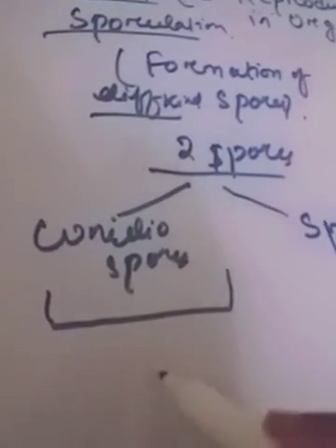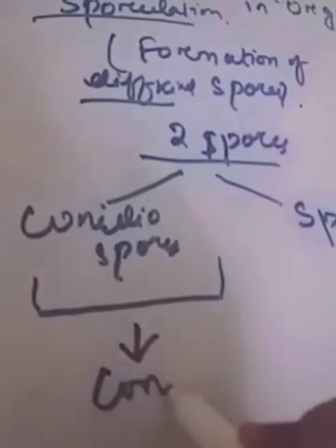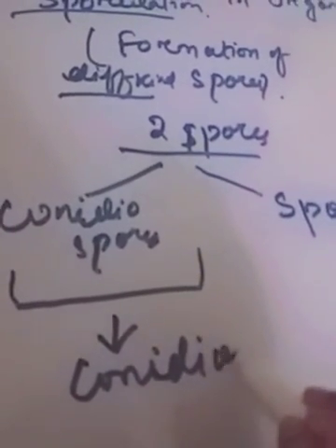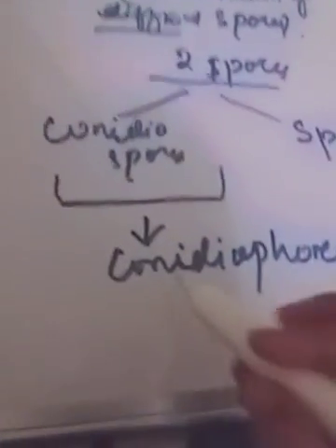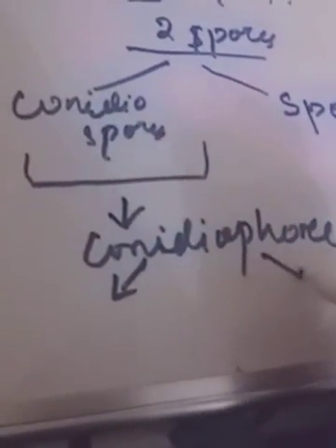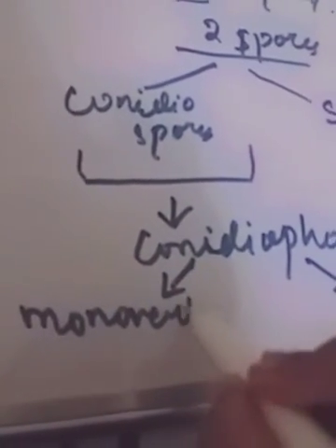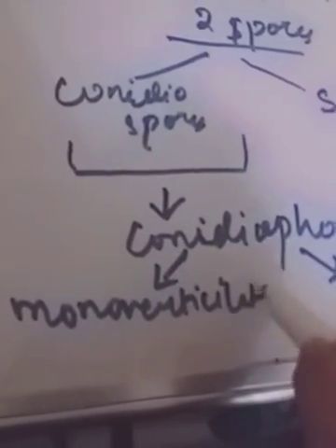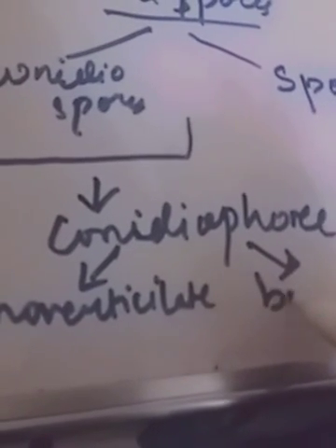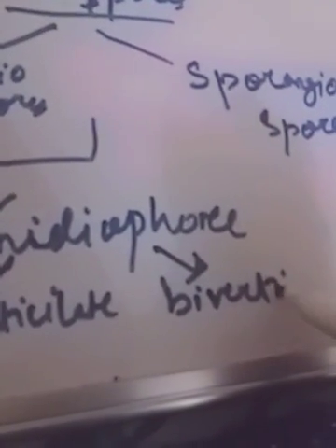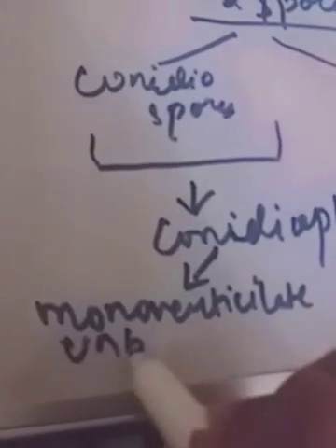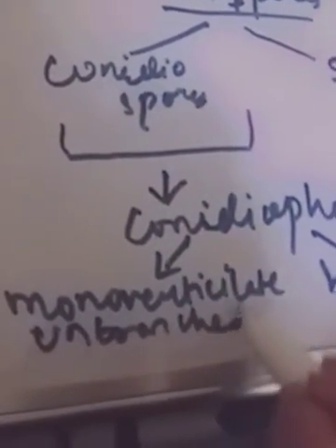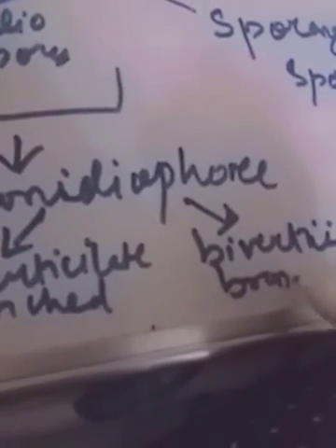The conidiospore bears a conidiophore, which divides into two types: monoverticillate and biverticillate, unbranched and branched.